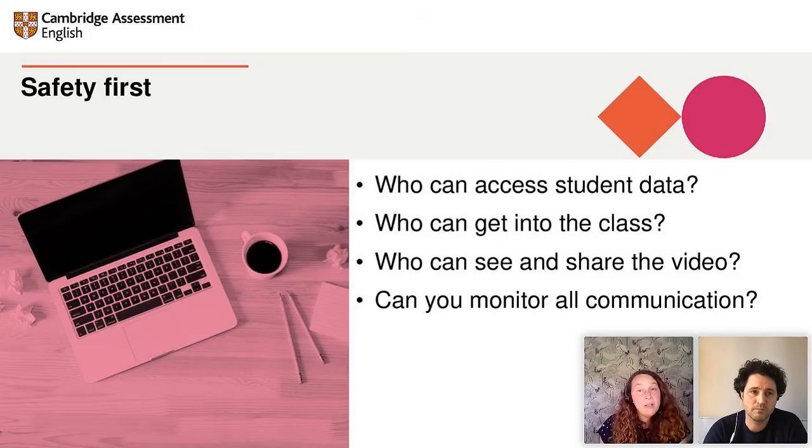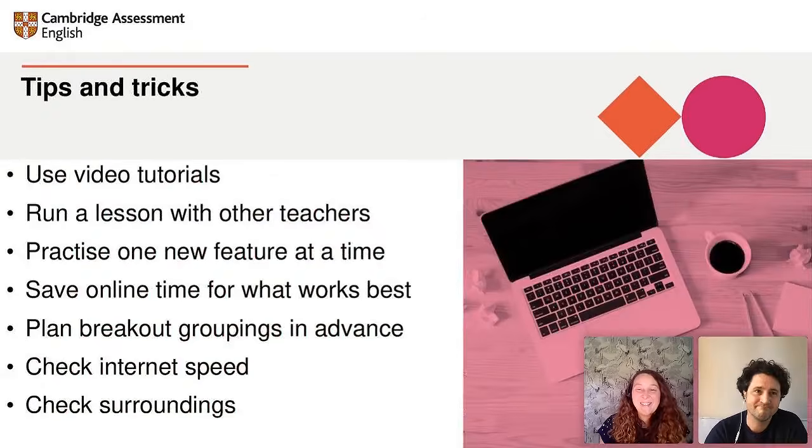Unless you have permission, don't record your lessons or allow them to be recorded. And if you do record, ensure that video files are stored and made available securely. And finally, can you monitor all conversations on the platform? We talked about this before. You should change the settings so that students can't have private chat on the platform in your lessons. So over to Ollie with some tips and tricks.